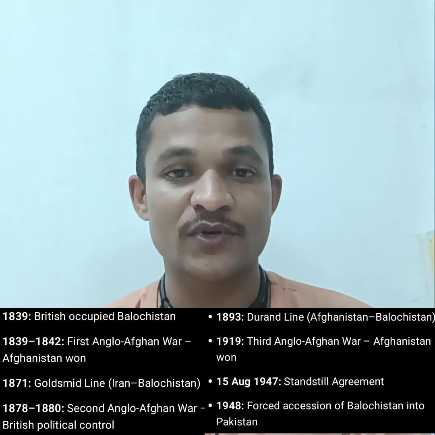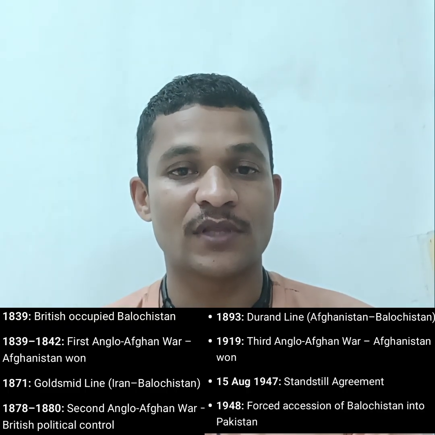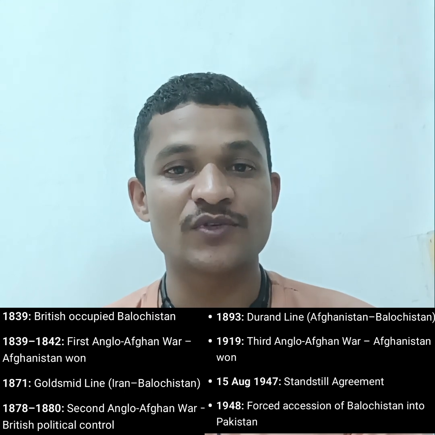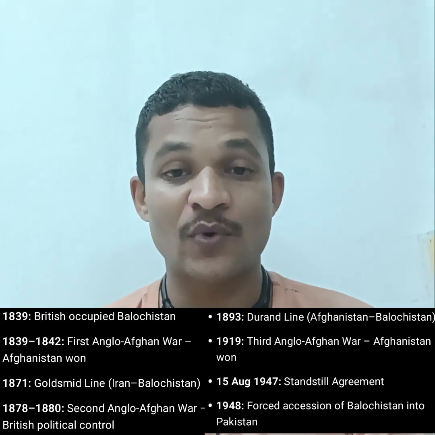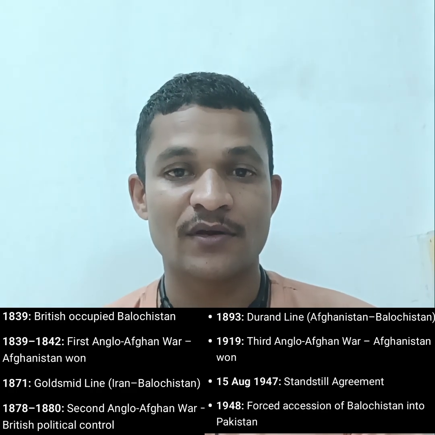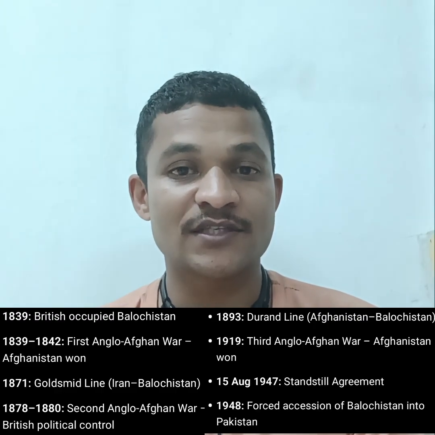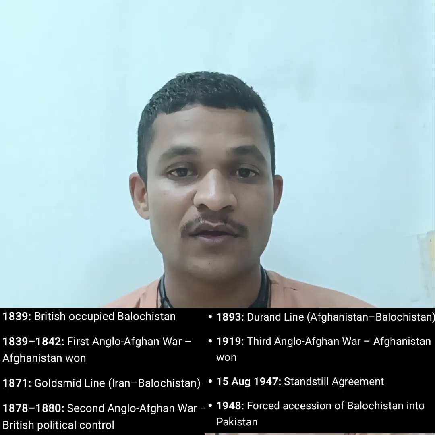If Balochistan stopped all infrastructure, then what would happen? Pakistan's GDP would be hit, because Balochistan has a 1 trillion GDP every year. 1 trillion is not a small amount. India has a GDP of 4.5 trillion every year, and Balochistan has 1 trillion every year. That means Pakistan depends on Balochistan.